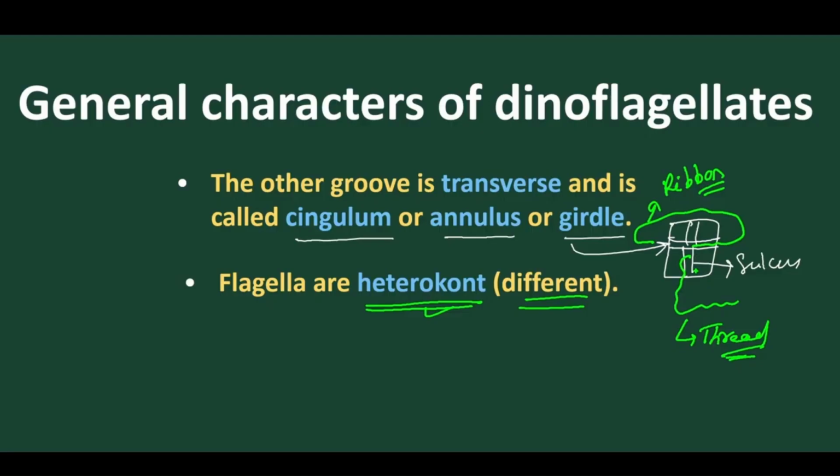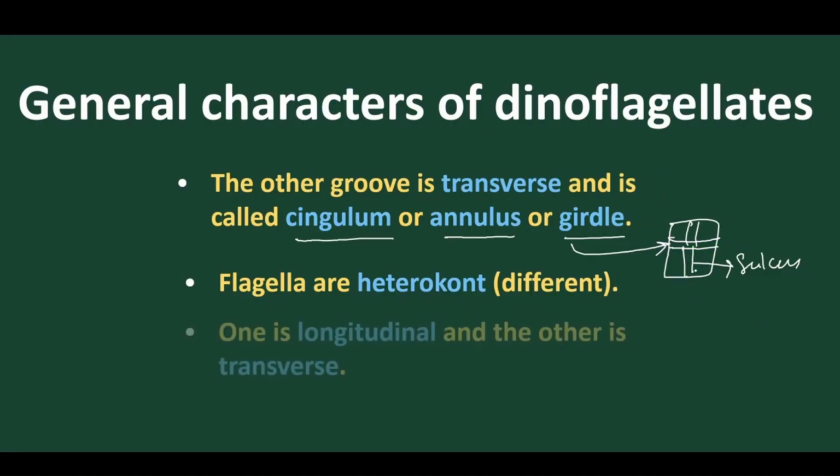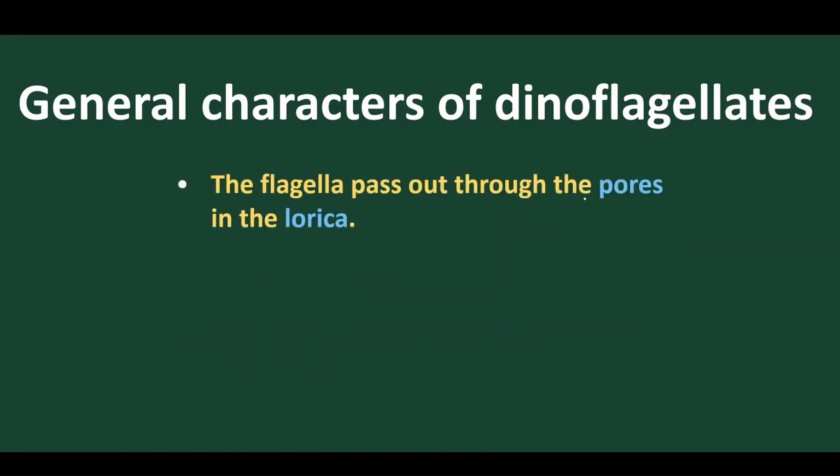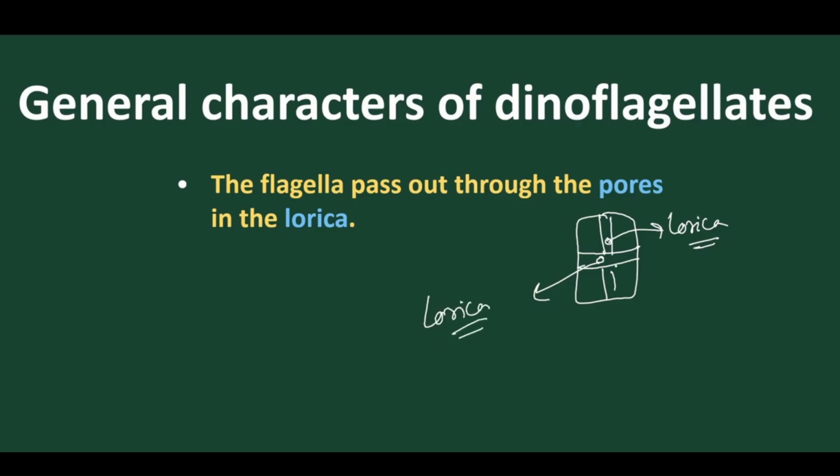Now let's move to the next point. As we know, the longitudinal groove and the transverse groove contain small openings, and these openings are called lorica. Two different lorica are present, one on the transverse side and one on the longitudinal side.